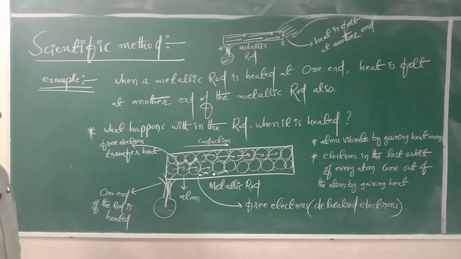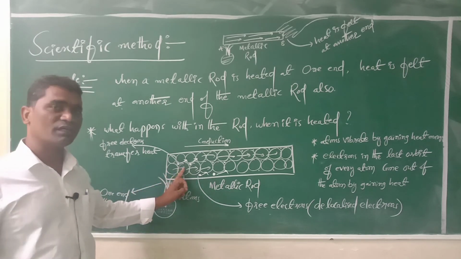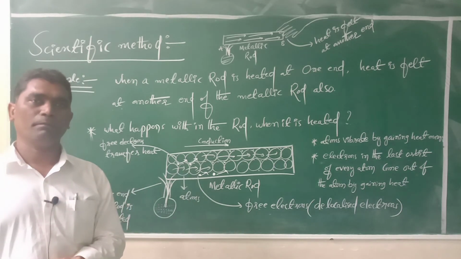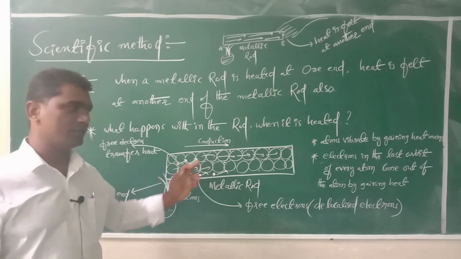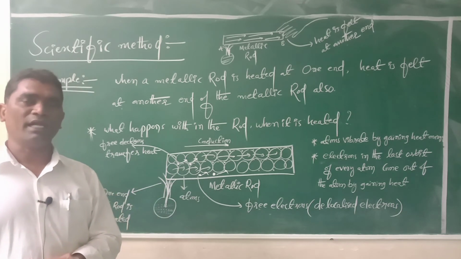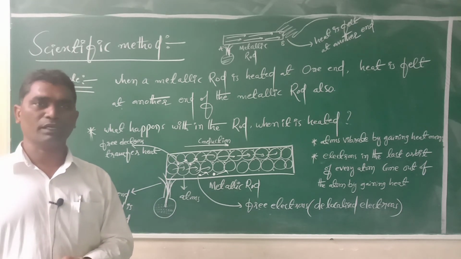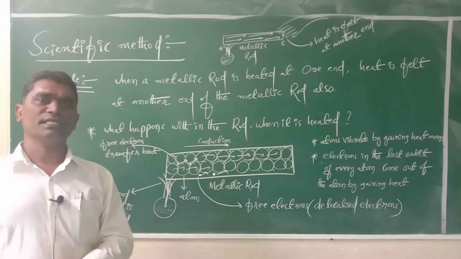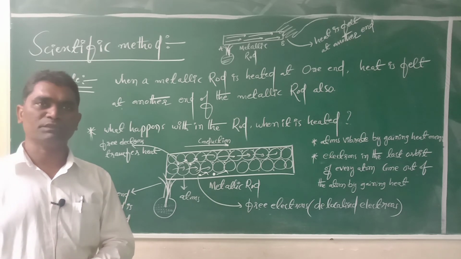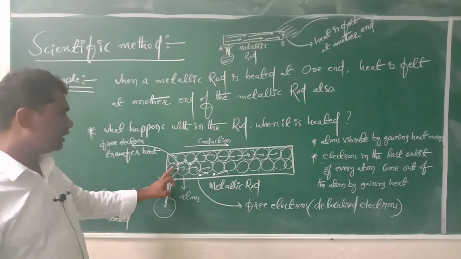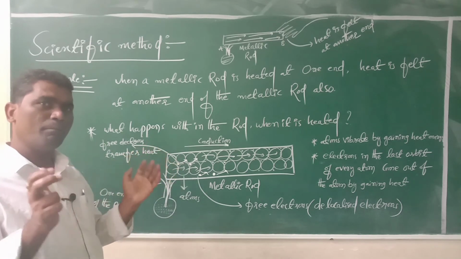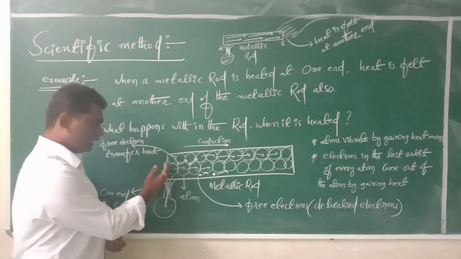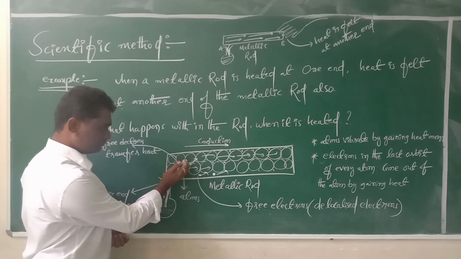Okay, so why is heat transferred in a metallic rod? Because atoms are tightly packed in the metal. When the arrangement of atoms is compared with the atoms in a liquid, in liquids atoms are loosely packed. In gases, there is more gap between the atoms. But in solids, in metals, atoms are tightly packed. So that's why, whenever one end of the metallic rod is heated, heat is transferred from one atom to another atom, and so on, like that.